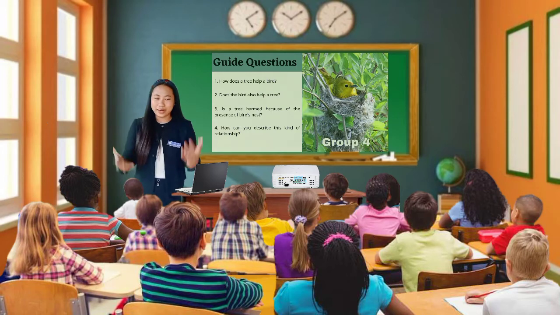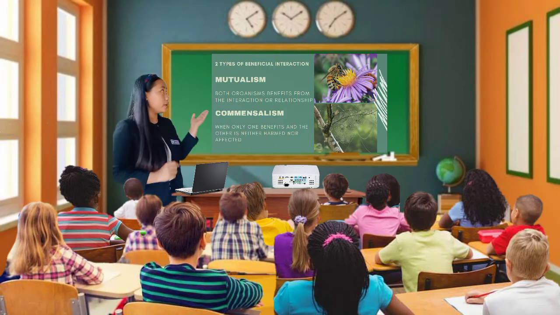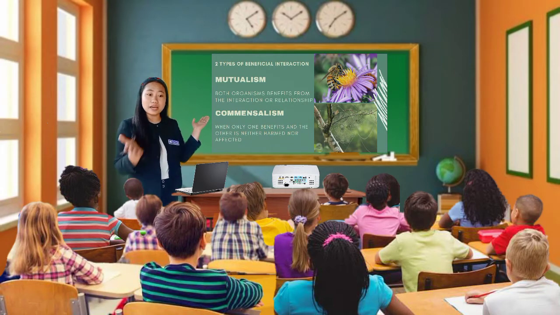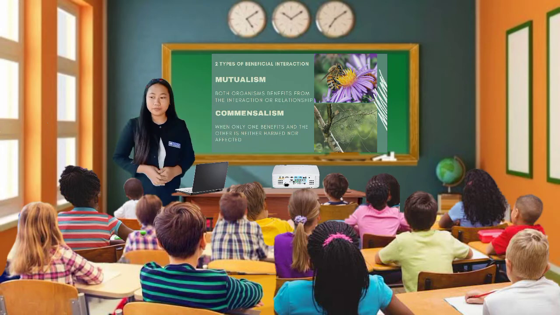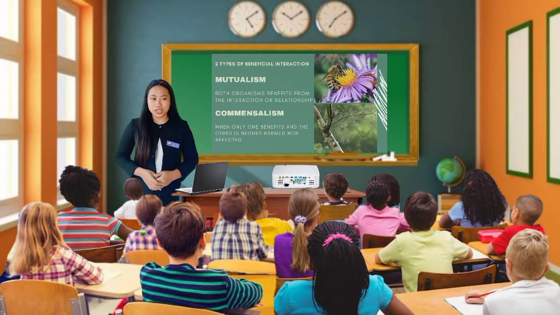Good job. Okay, so again, what are the two types of beneficial interaction among living things in their environment? We have mutualism and commensalism. And when we say mutualism, it is what? Yes, Veron? That's right. Always remember that when we say mutualism, both species or living things help each other as they interact. That's why they both benefit from their relationship. How about commensalism? Yes, Rachel.